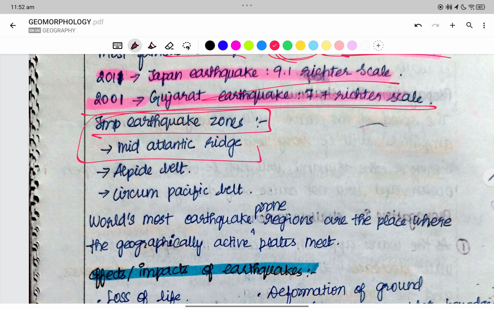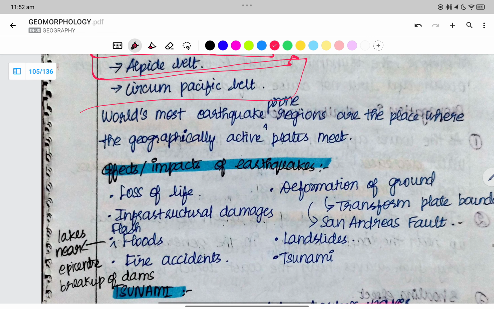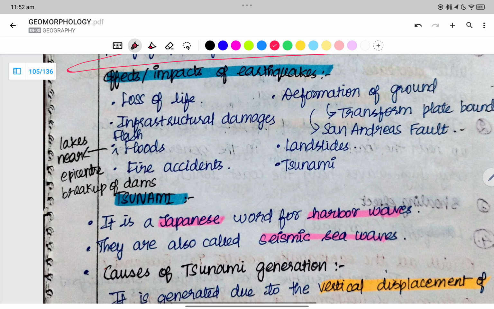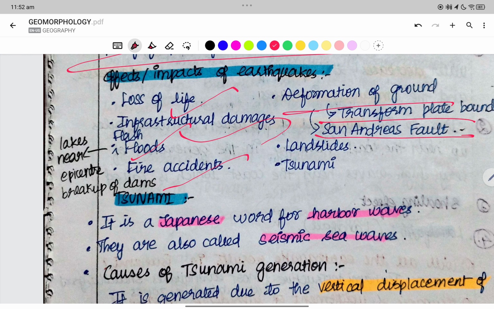Important earthquake zones are the Mid-Atlantic Ridge and Mid-Oceanic Ridge, the Alpine Belt, and the Circum-Pacific Belt, the Ring of Fire. The world's most earthquake-prone regions are the places where geomorphologically active belts are present. The effects are loss of life, infrastructure damage, flash floods, fires, and deformation at transform plate boundaries. An example is the San Andreas fault. Then we have landslides and tsunamis.